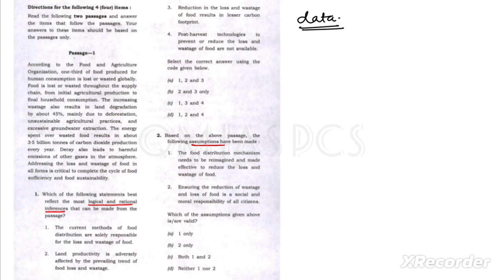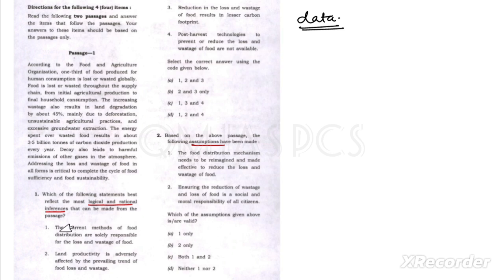Let me move to question one. They're asking about the most logical and rational inference that can be made from the passage. In this type of question, we can solve completely through the options only, or sometimes you can take help from the passage, but still you have to take the hint from this one.